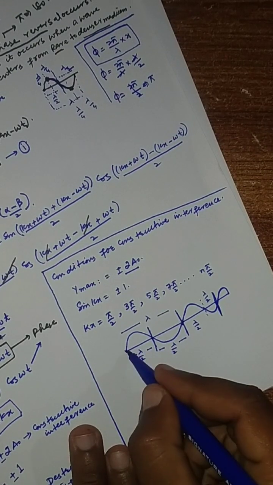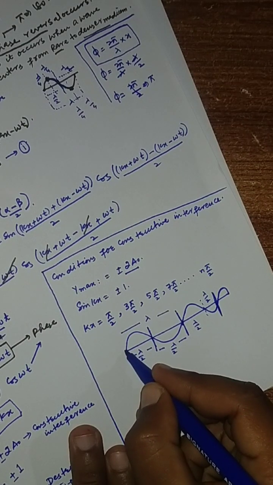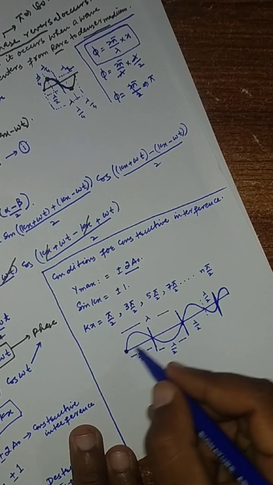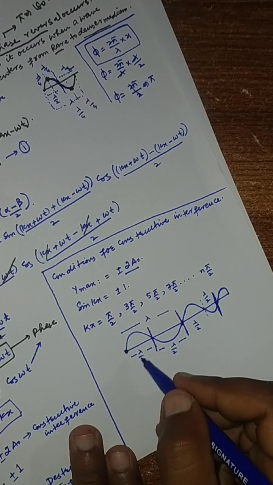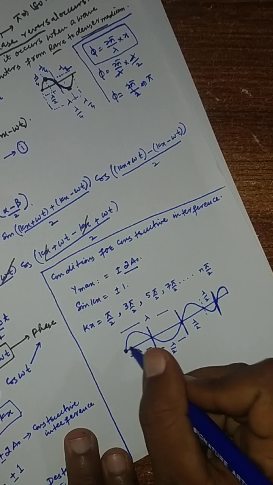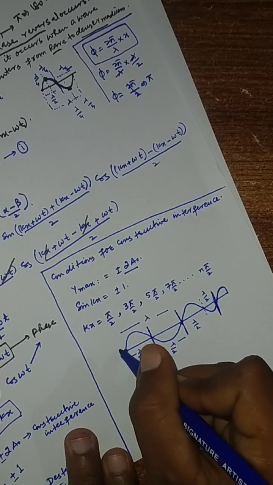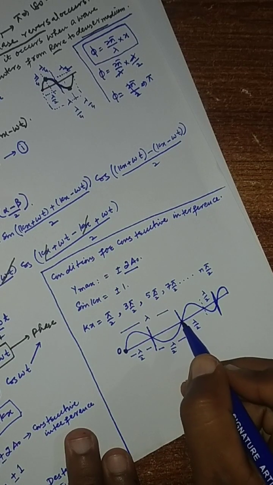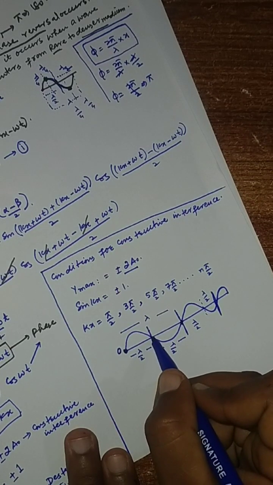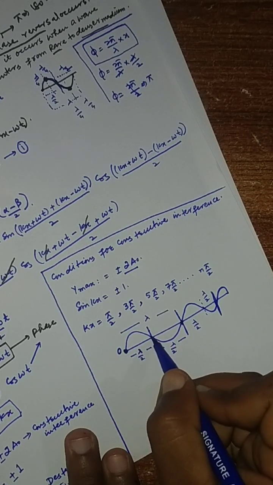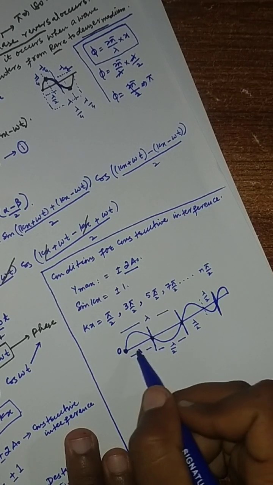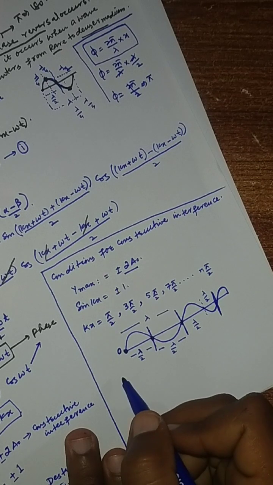This is x equal to 0. If we take the horizontal displacement for the positions of maximum amplitude, then this is the origin, and this is lambda. This is lambda by 2, and this is lambda by 2. If we cut lambda by 2 into two parts, what will the distance be?